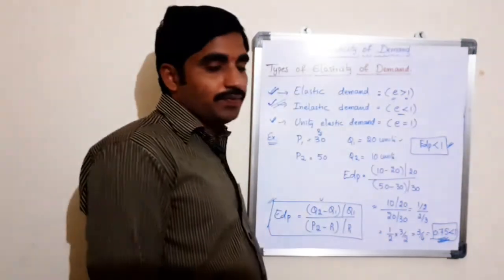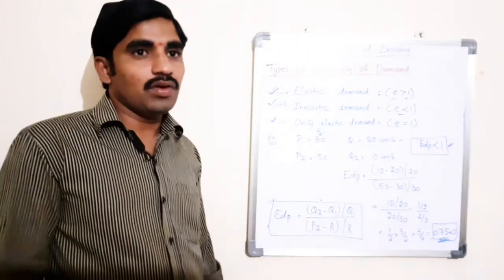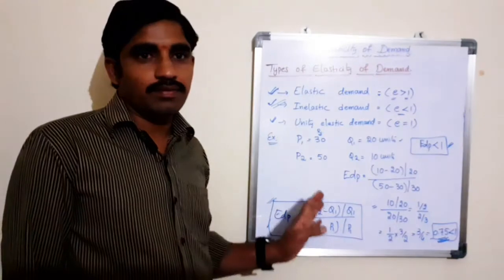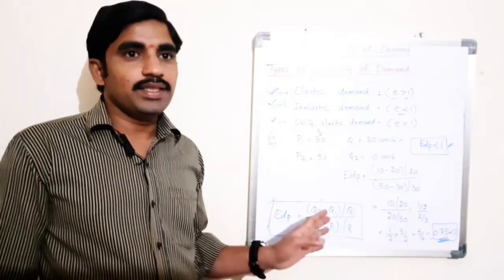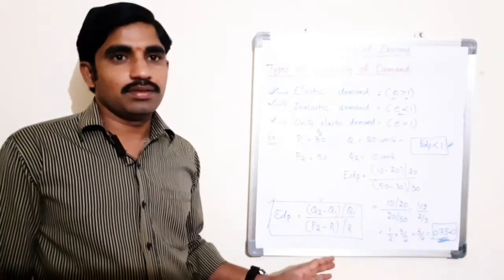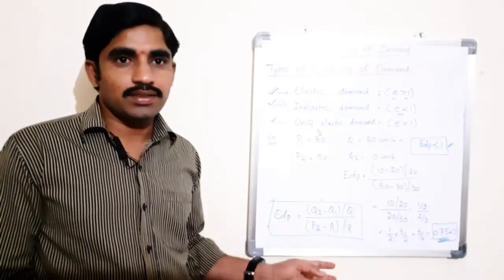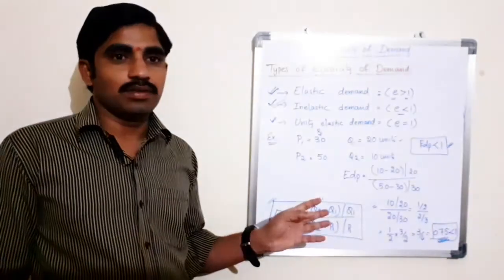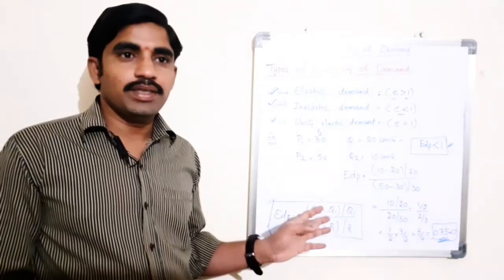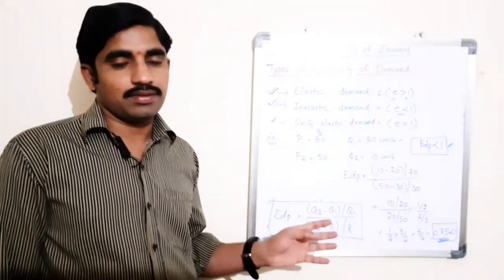Coming to the significance, knowledge of the price elasticity of demand helps to guide a firm whether its sales will increase, decrease or remain invariable under conditions of price variation. It also helps the firm to estimate the likely demand for its product at different prices.